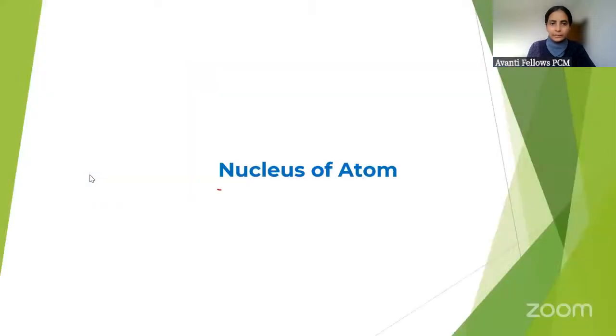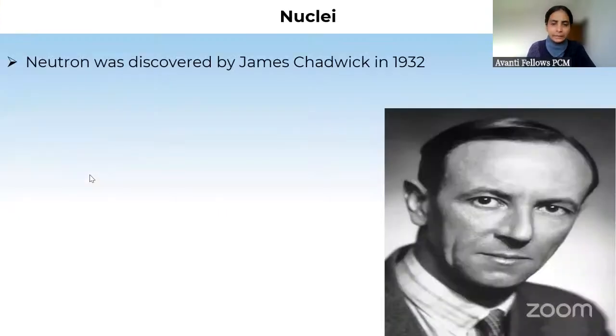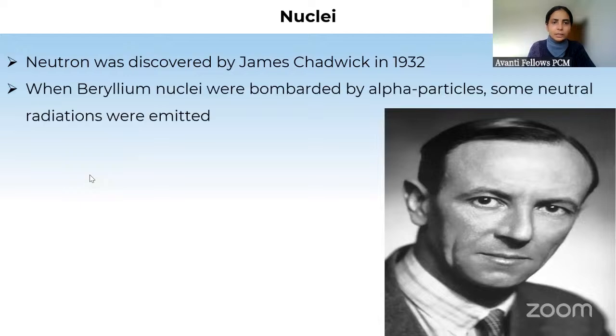Now, nucleus of atom. Here we will first learn about the discovery of neutron. So neutron का discovery किसने किया था? James Chadwick ने किया, and how he did it actually. He bombarded beryllium nuclei with alpha particles और उन्होंने ये notice किया कि some neutral radiations were coming out. Done है. Until that time, the only neutral radiation known was photon.